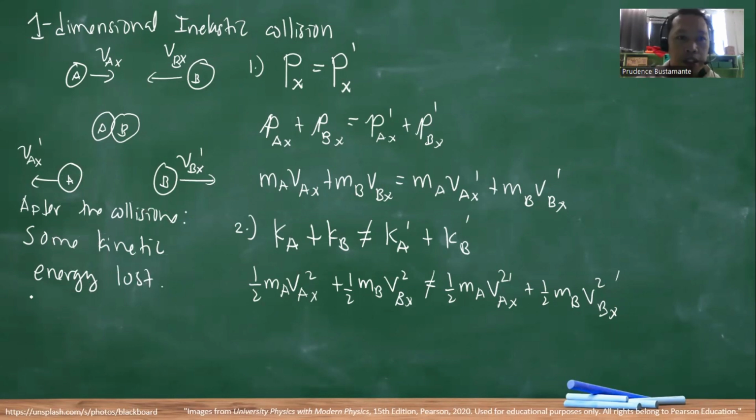Okay, so that is the meaning of inelastic collision: in a collision, momentum is conserved, but if you look at the kinetic energy, the value before the collision is not equal to the final value of the kinetic energy, so some kinetic energy is lost. Okay. So the second one that I will discuss is the one-dimensional completely inelastic collision.